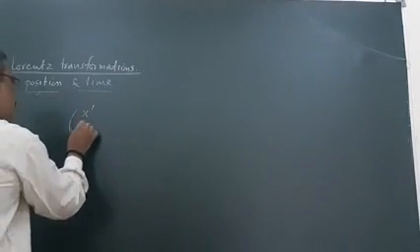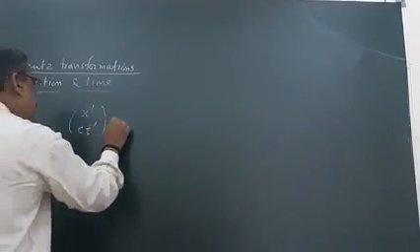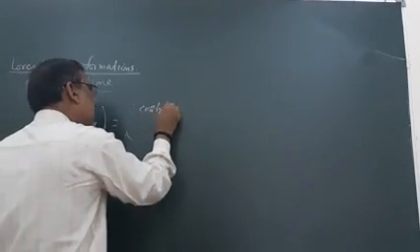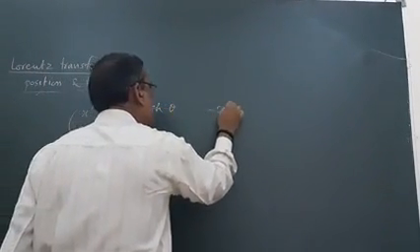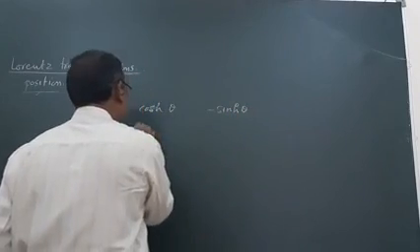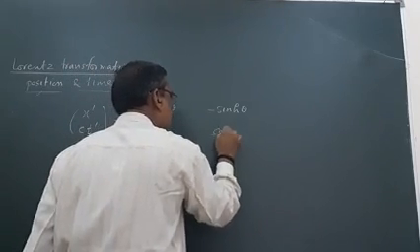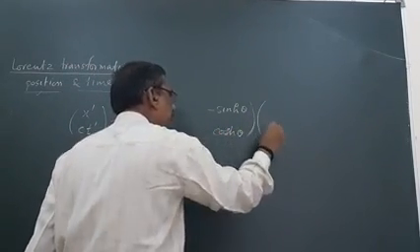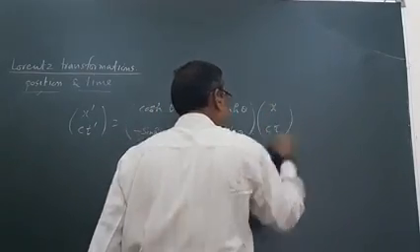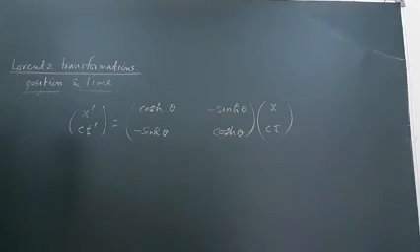Lorentz transformation equation can be put into the form ct dash, x dash equal to the matrix cos hyperbolic theta, minus sin hyperbolic theta, minus sin hyperbolic theta and cos hyperbolic theta, acting on x and ct. That is, the Lorentzian transformations can also be written in this format.